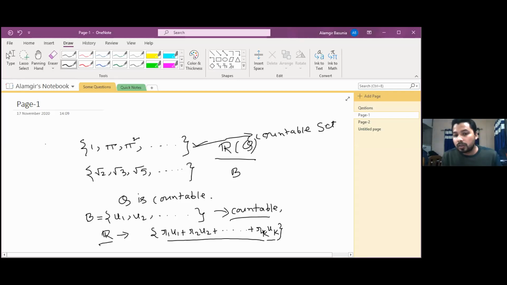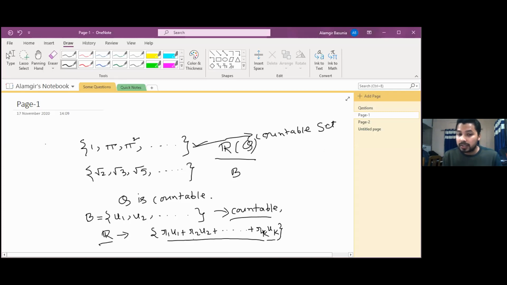If any basis of R over Q were countable, then we know that Q is countable, and linear combinations, finite linear combinations, always mean finite combinations. Infinite combinations we cannot define. Every element of R will be expressed as a finite linear combination of this.